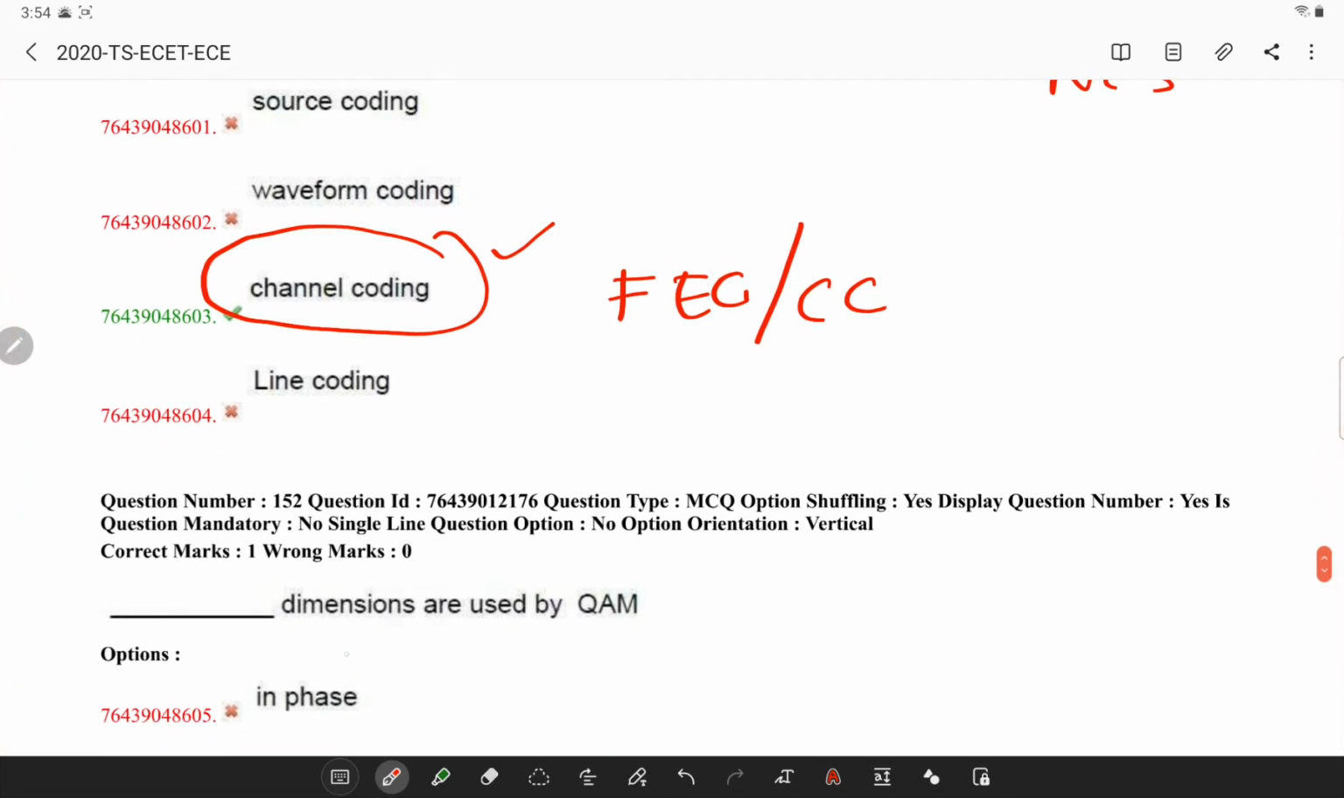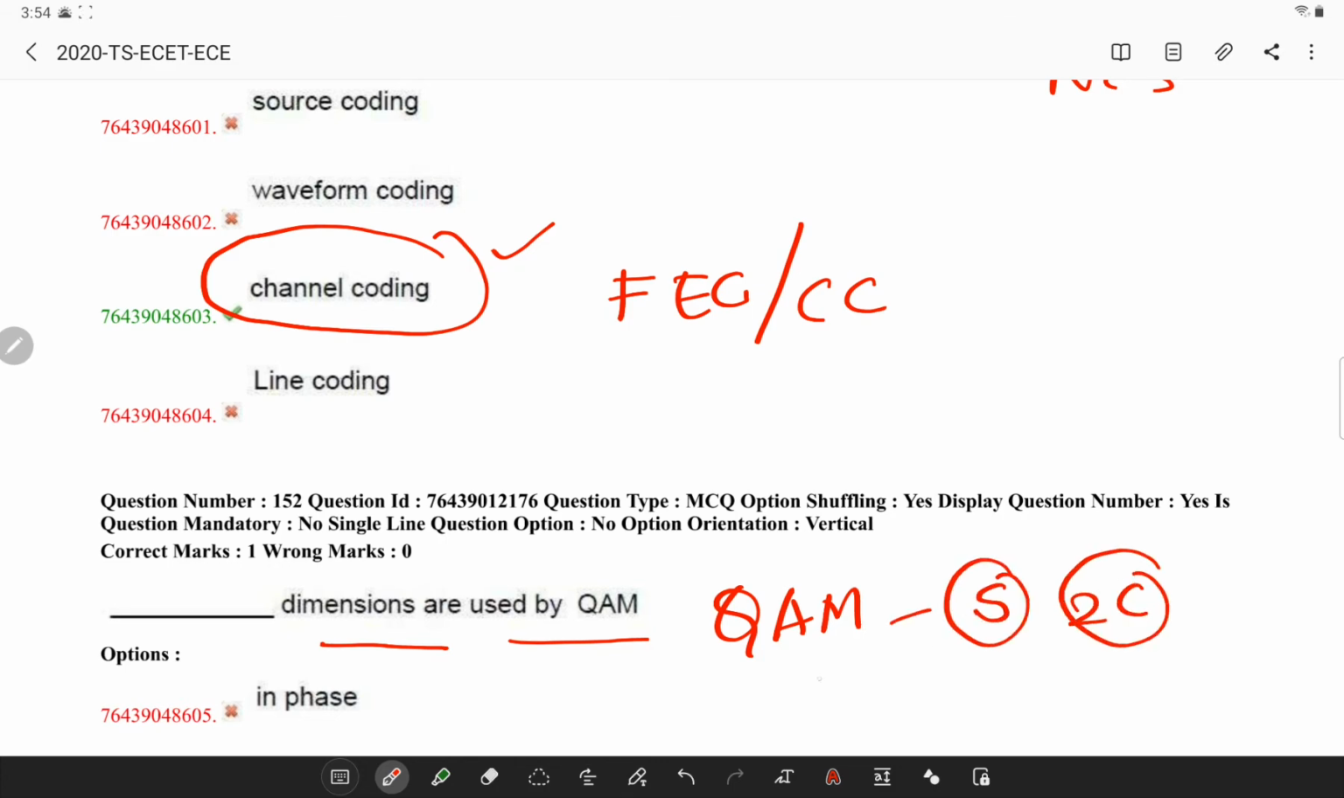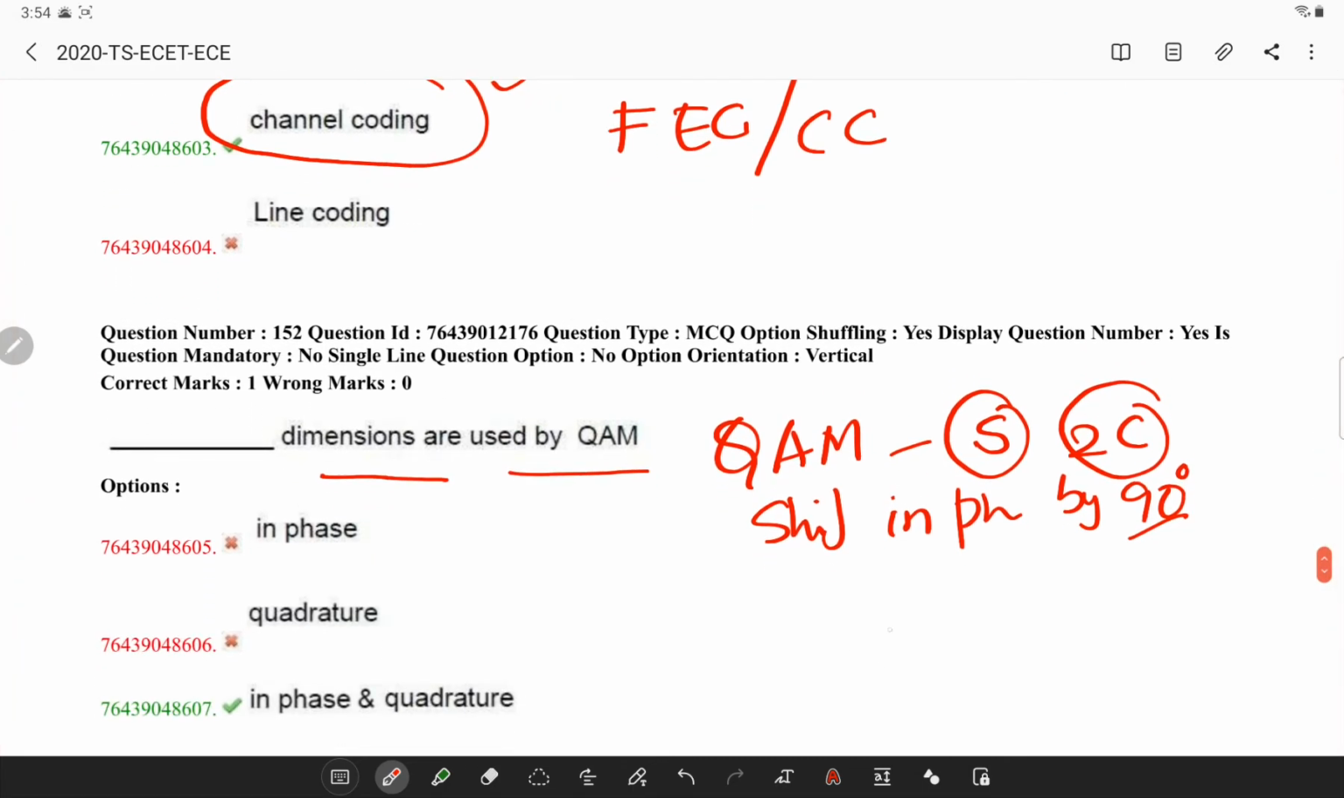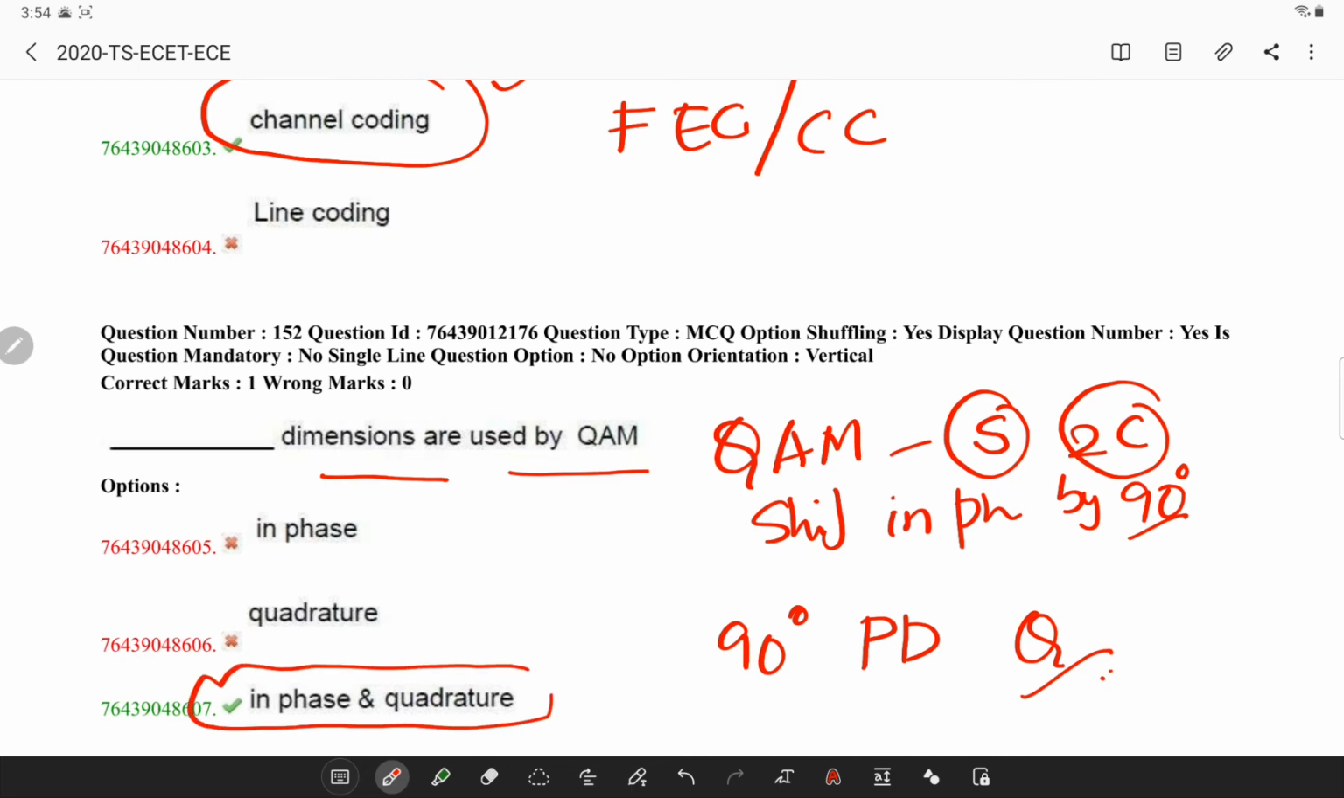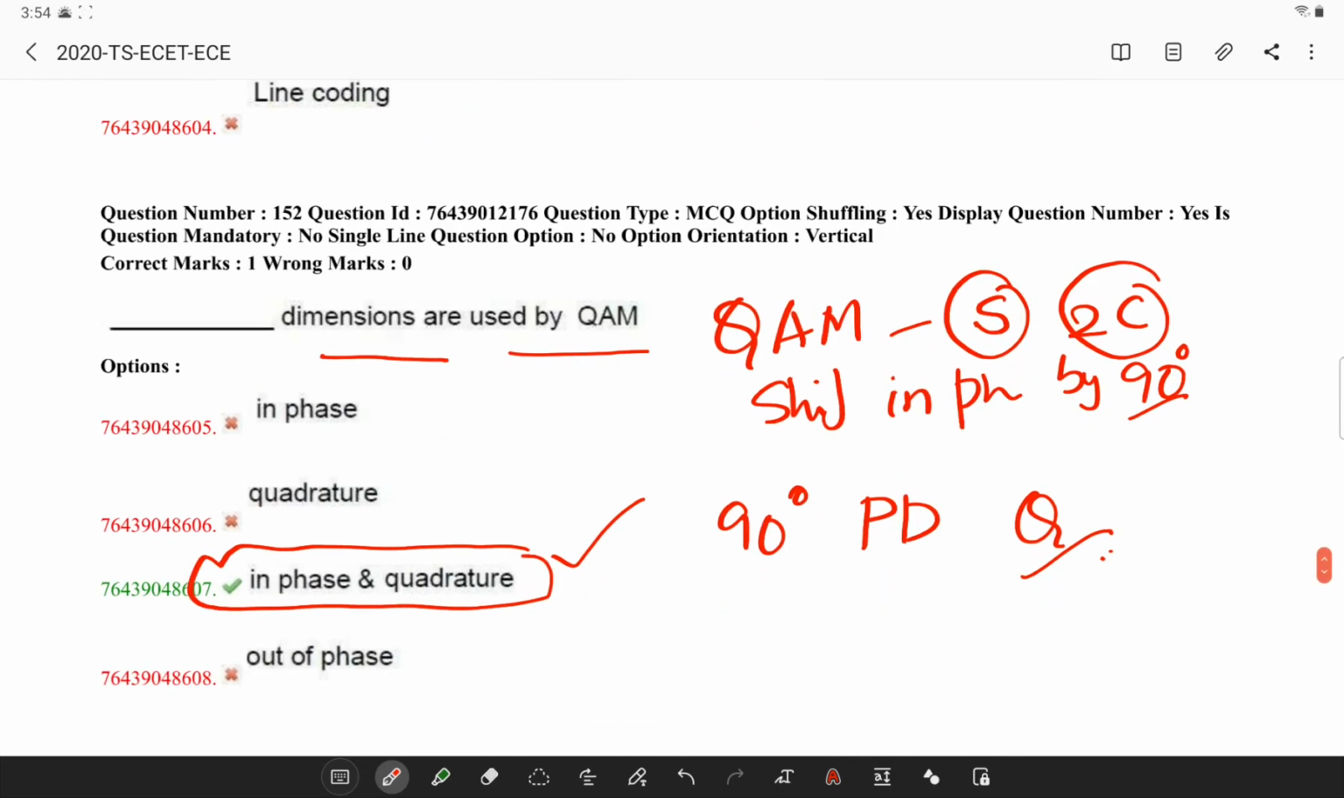Next, which dimensions are used by quadrature amplitude modulation? Quadrature amplitude modulation is a process in which the signal which has two carriers is shifted in phase by 90 degrees. Maybe sine and cos are modulated and combined. As a result, their 90 degrees phase difference, and they are in quadrature, which gives rise to the name. So you observe, quadrature is the keyword here, and you have in phase, which is a property of quadrature amplitude modulation.